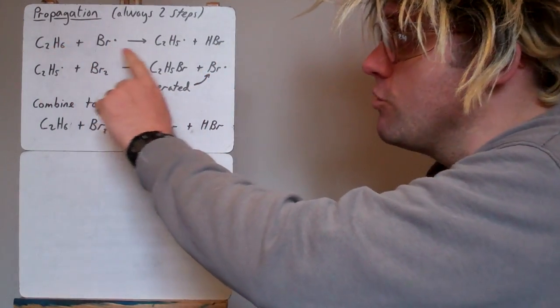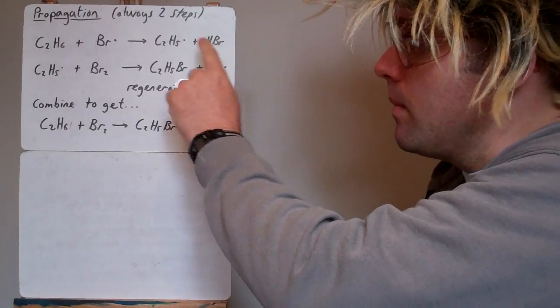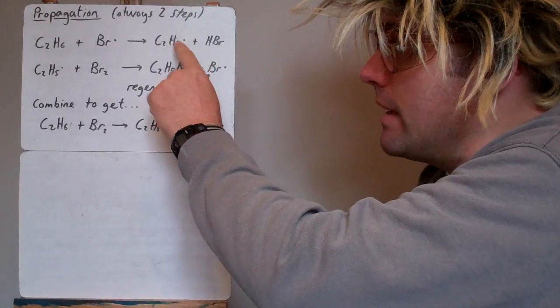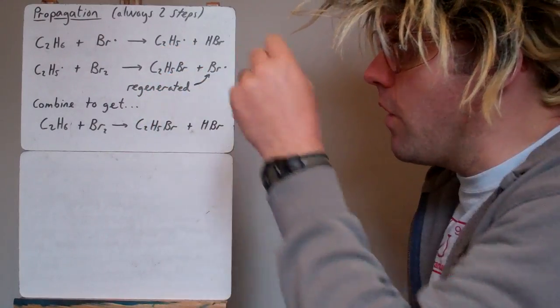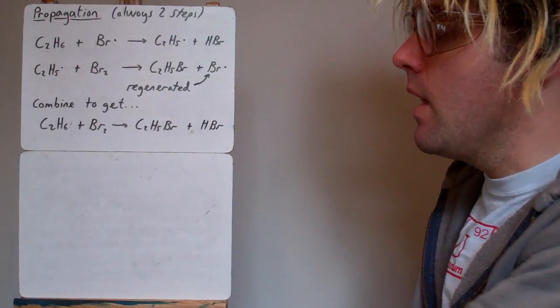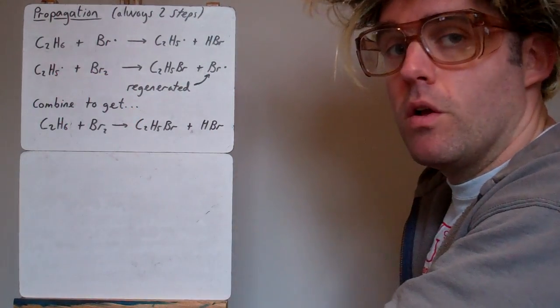Always takes one hydrogen away to make HBr. That is no longer a free radical now, it's paired up. But here we've been left with a free radical on what's left, C2H5. Now that has a free radical and is very reactive itself, and that then reacts with a bromine molecule, Br2.